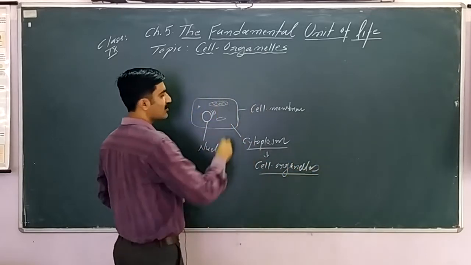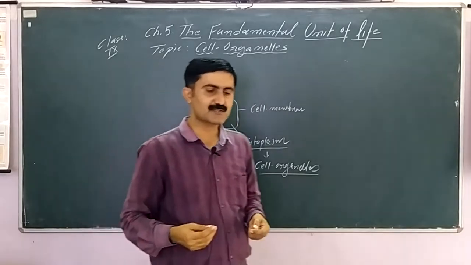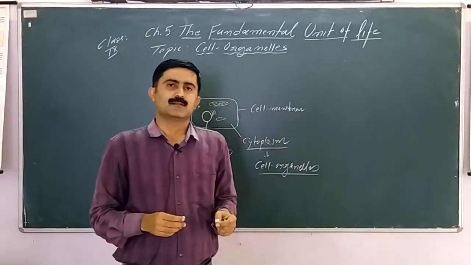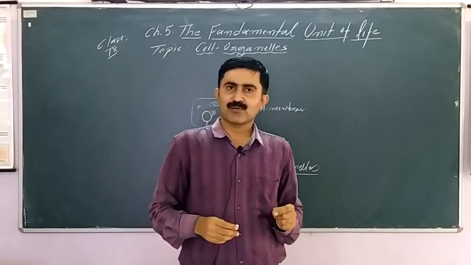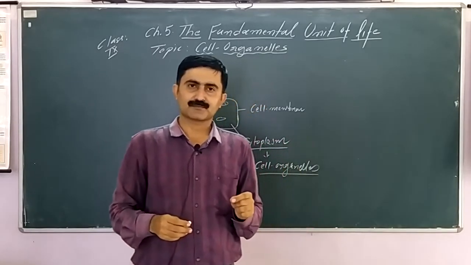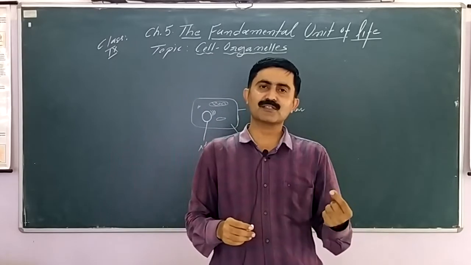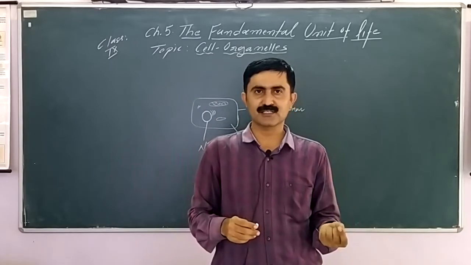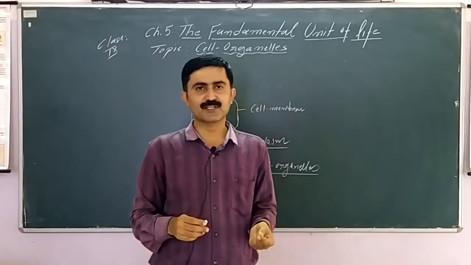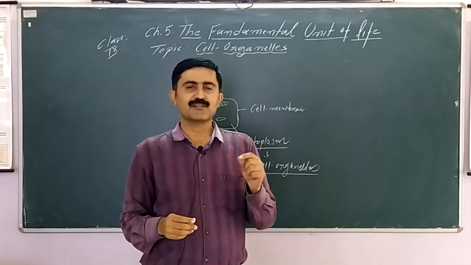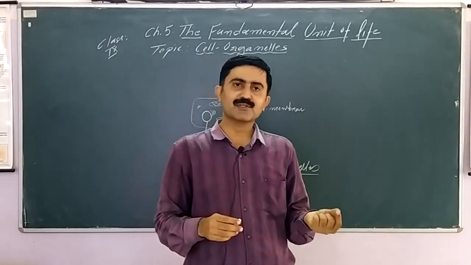If you look into cell organelles, there are different types present, like endoplasmic reticulum, Golgi body, lysosome, mitochondria. In plant cells there are plastids. Ribosomes are commonly present in all types of cells. Centriole is present only in animal cells.